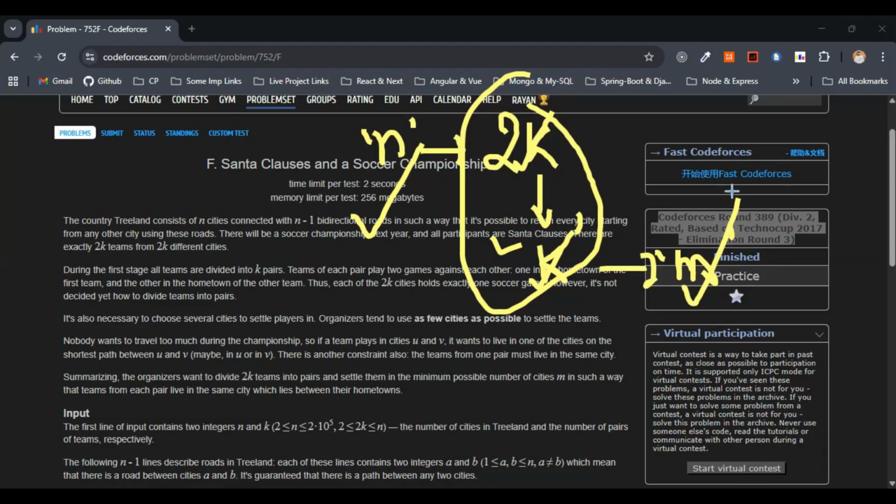So we have to output m, the chosen city indices, and k lines with each pair in the format u v x. We can consider this as teams u and v paired and living in the city x. So that is what we need to do.